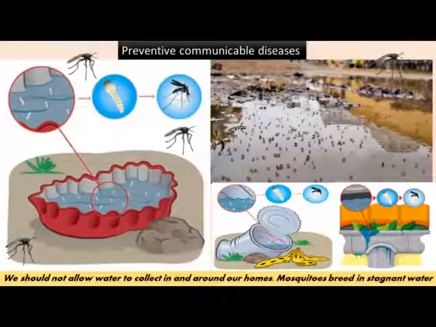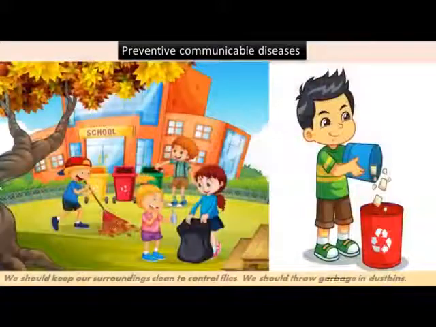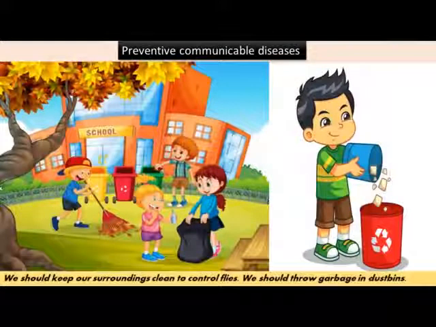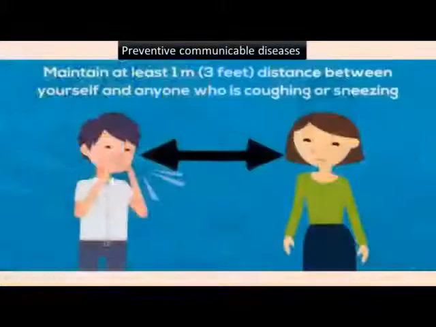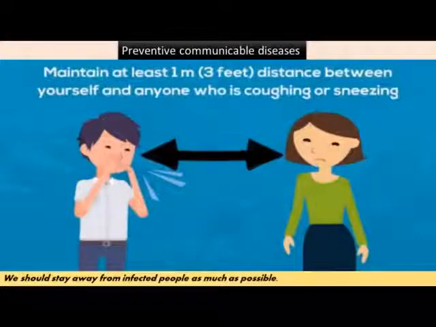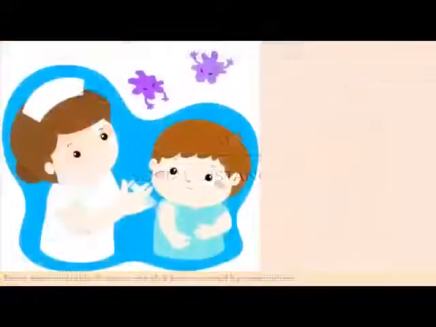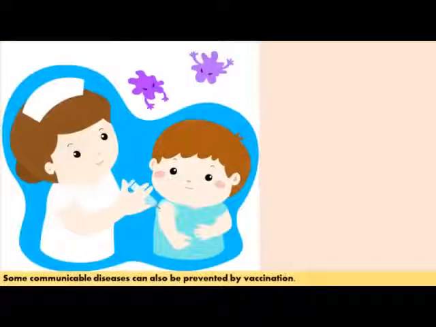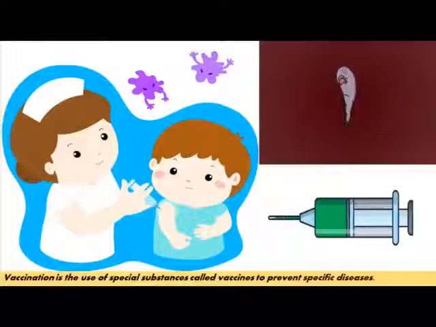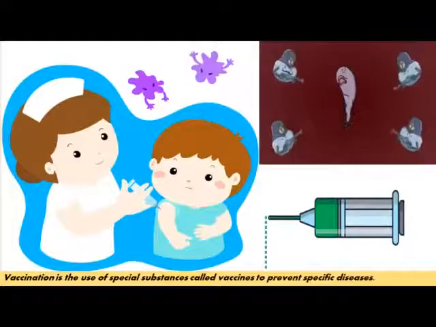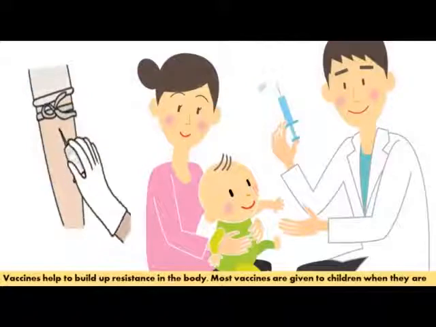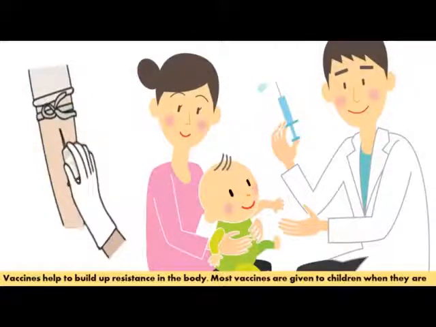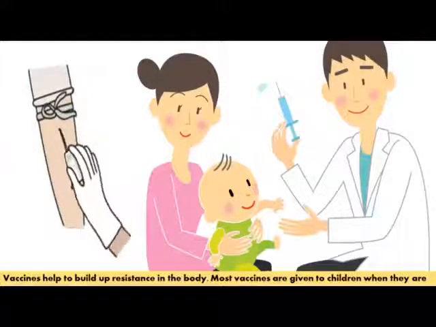Mosquitoes breed in stagnant water. We should keep our surroundings clean to control flies. We should throw garbage in dust bins. We should stay away from infected people as much as possible. Some communicable diseases can also be prevented by vaccination. Vaccination is the use of special substances called vaccines to prevent specific diseases. Vaccines help to build up resistance in the body. Most vaccines are given to children when they are very young.